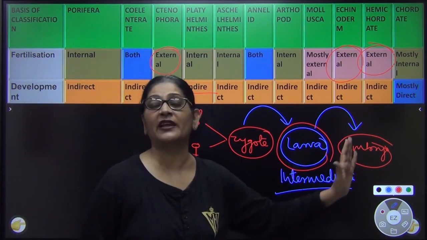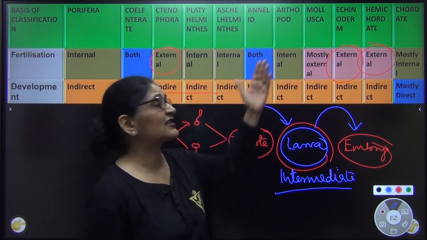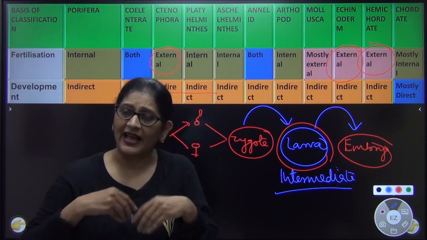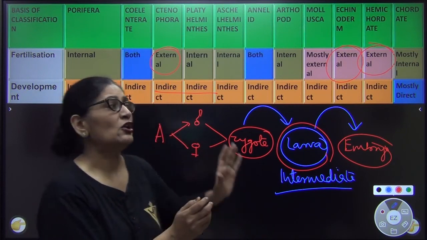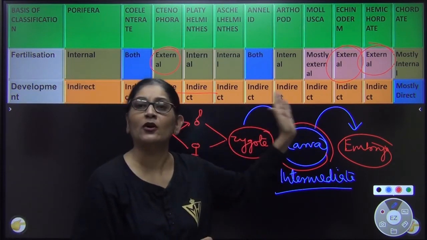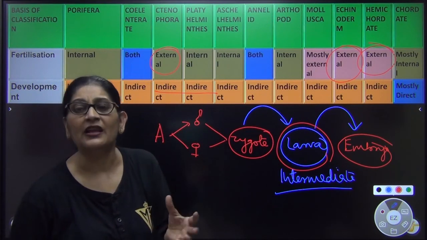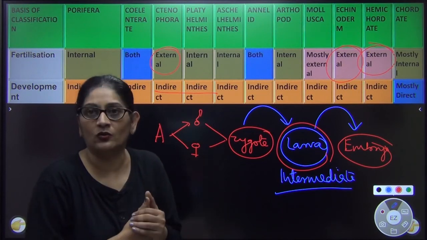So almost in all of them, the development is indirect. In some, it may be direct. जैसे some arthropod में development is direct, like cockroaches. डायरेक्ट बच्चा पैदा होता है, बटरफ्लाई इनडायरेक्ट, बीच में कैटरपिलर होता है. So mostly indirect development almost सब में पाया जाता है. In some few organisms may show direct development, that means giving birth to young ones.